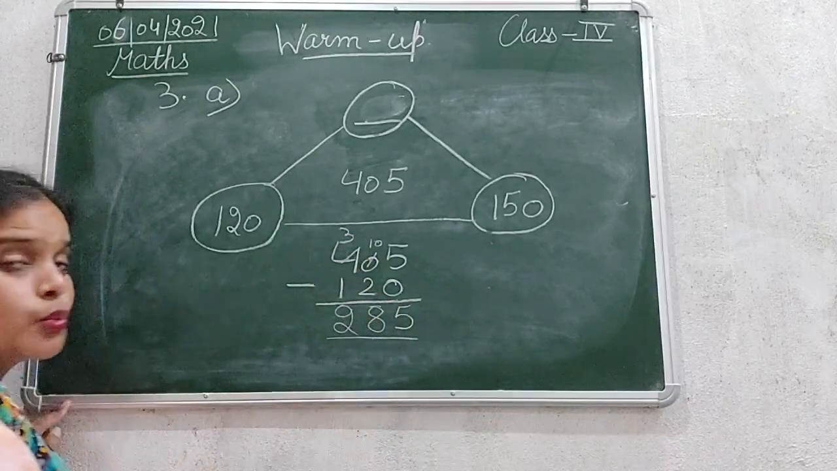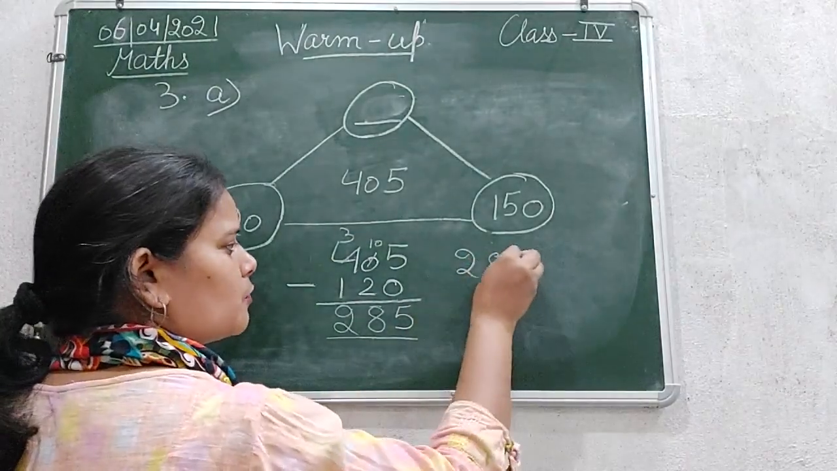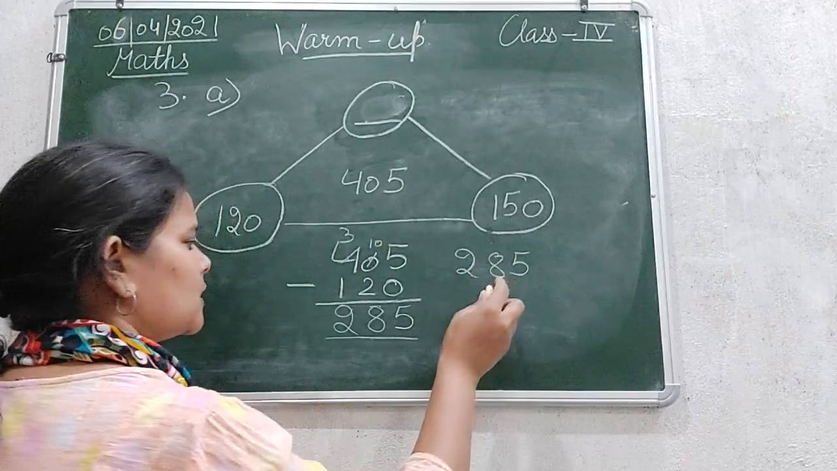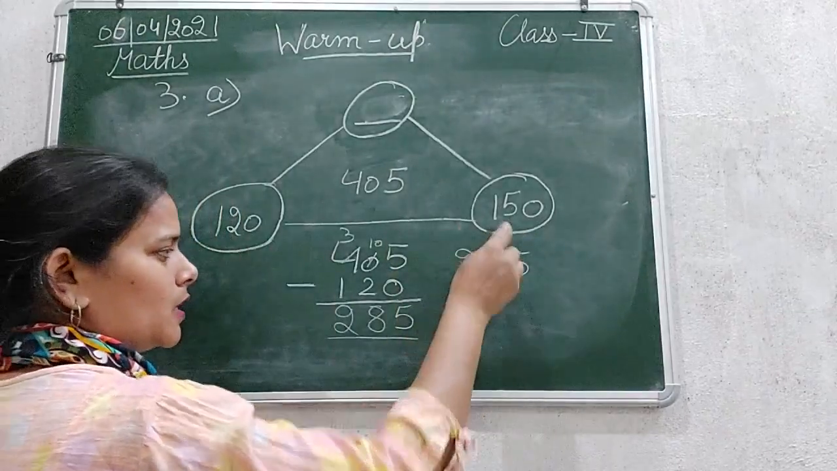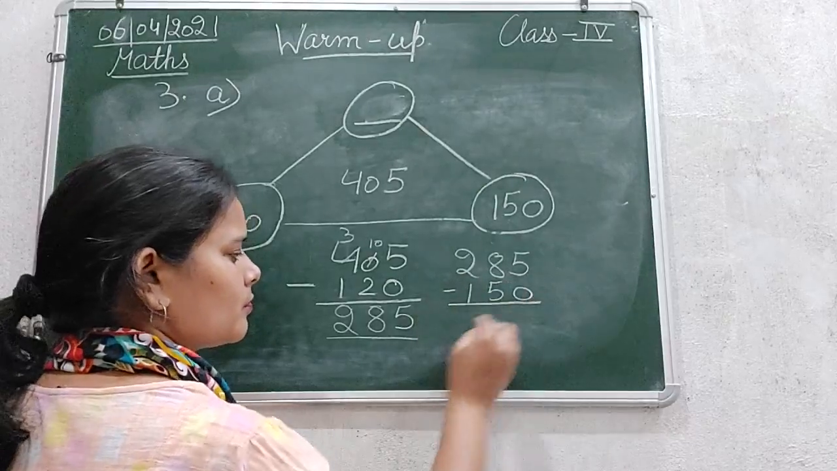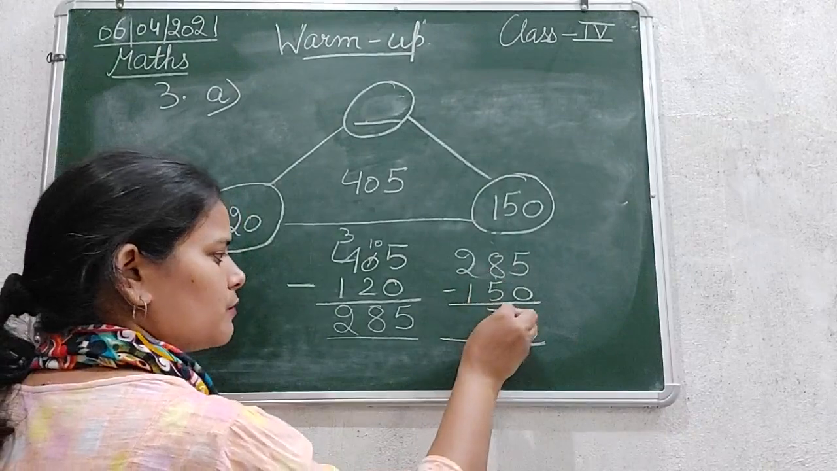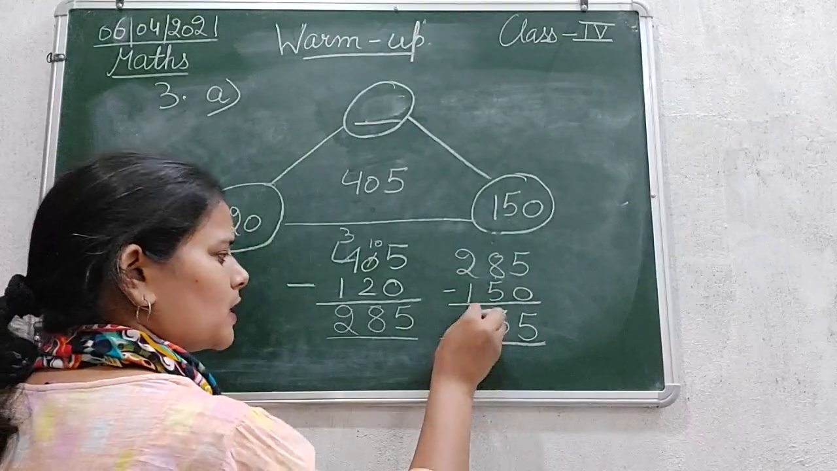हमारे पास कितना है, 285. Now इस 285 में से what we will do, we will subtract this one. अभी हमने ये माइनस किया, अभी ये बाकी है. Now we will subtract this. 5 minus 0, 5, 8 minus 5, 3, 2 minus 1 is 1.